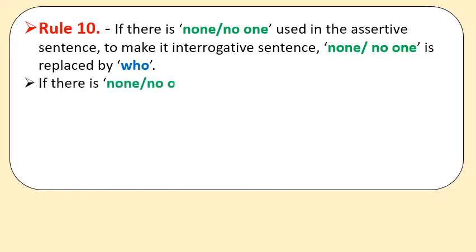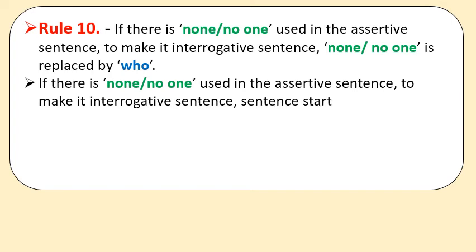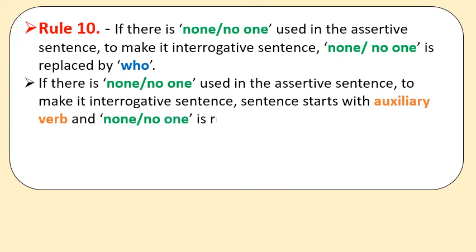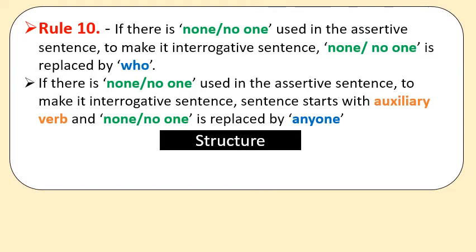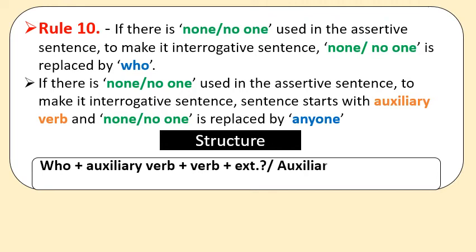Number 2: if there is "none" or "no one" used in the assertive sentence, the sentence starts with an auxiliary verb and "none" or "no one" is replaced by "anyone". So the structure of the interrogative sentence will be of two types: who plus auxiliary verb plus extension plus question mark, or auxiliary verb plus anyone plus extension plus question mark.